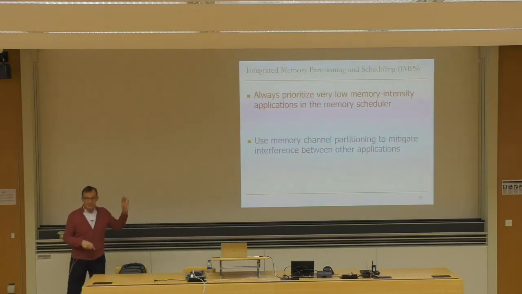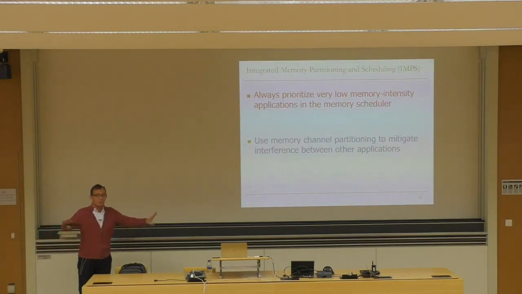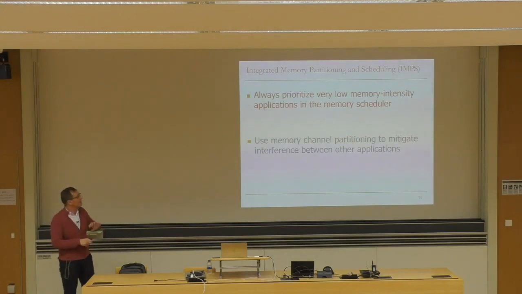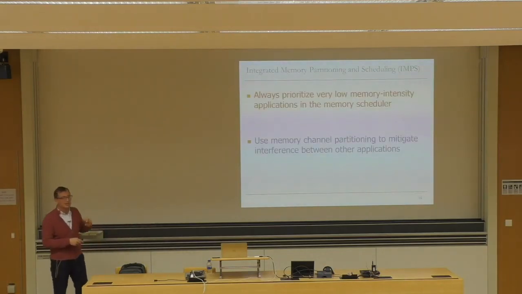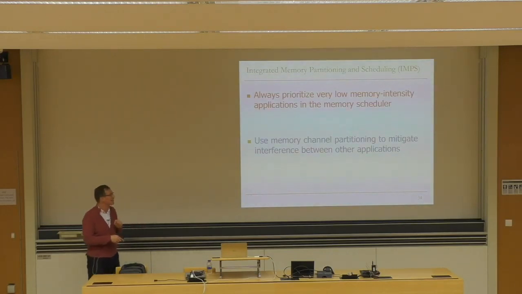So the paper comes up with another category, which is very low memory intensity applications, and it doesn't enable them to participate in the memory channel partitioning. It doesn't allocate channels to them. It allocates pages to these applications from all channels, but modifies the memory scheduler minimally to enable prioritizing these applications over other applications. And the remaining applications use memory channel partitioning. So that's the idea. There's minimal change to the scheduler to prioritize these very low memory intensity applications, because it doesn't make sense to dedicate channels to them, and it makes a lot of sense to prioritize them.